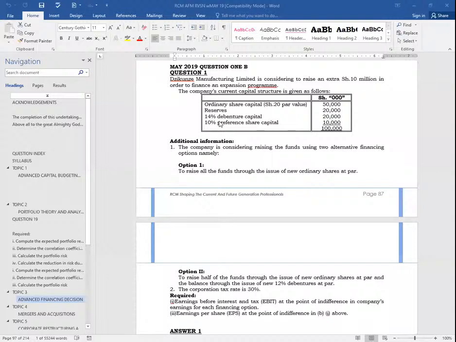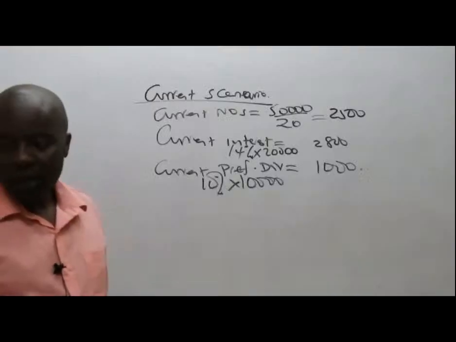So now they're telling me option 1 is to raise all the funds needed using ordinary shares at par. At par. So remember up there, they told us that they wanted us to raise shillings 10 million extra. So listen here.